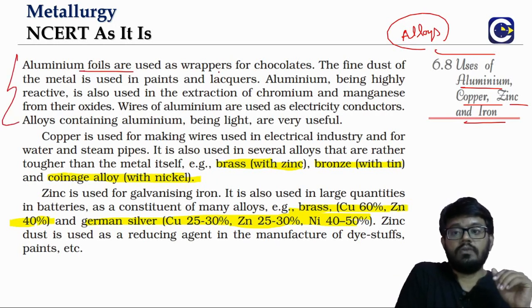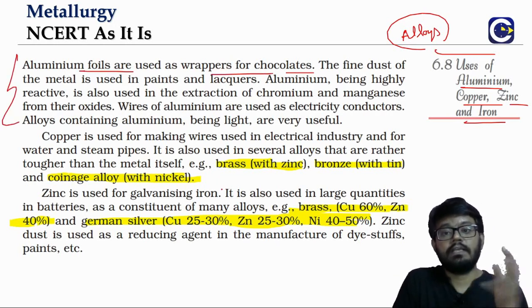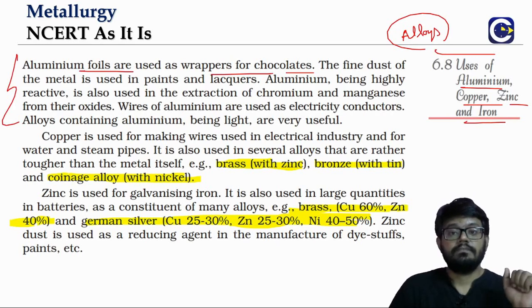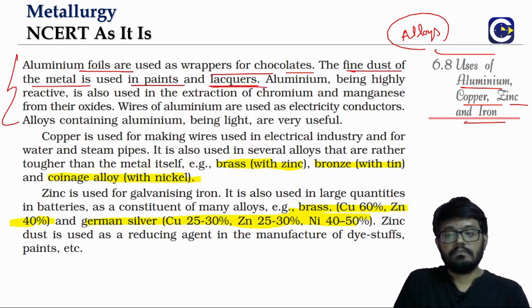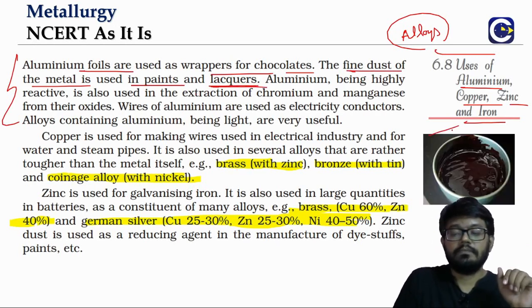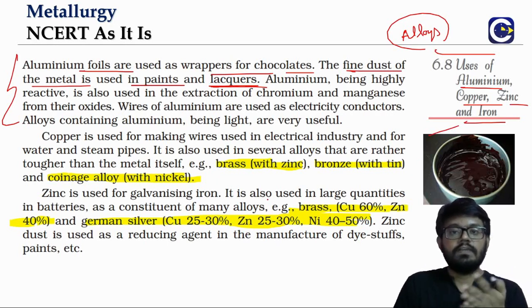Aluminum foils are used as wrappers in chocolates and various other food items. Nowadays we are not using it, because of the harmful effects aluminum can have in the food chain. Now the fine dust of aluminum can be used in paints as well as lacquers. I'm sure we know what lacquer is. It is the one that is used to coat the surface of wood, etc.